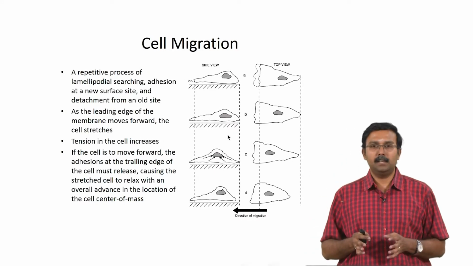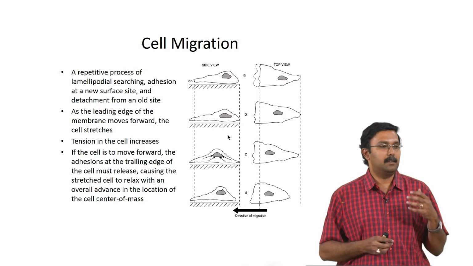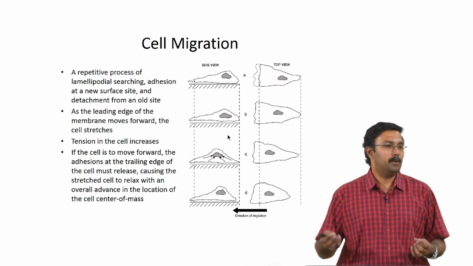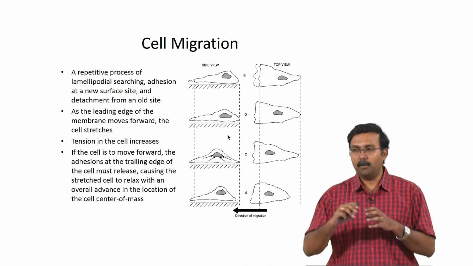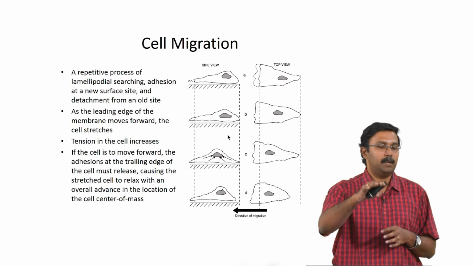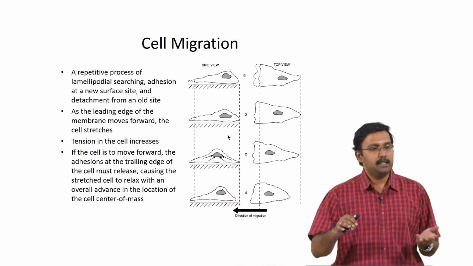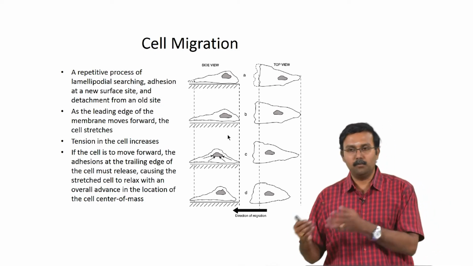So, this is the process which describes cell migration. It is a repetitive process of the lamellipodium searching for a new adhesion site. The new front edge which is forming will have to go and adhere to a new surface, and once it is adhered to the new surface, the uropodial region has to get detached and move to the new site.